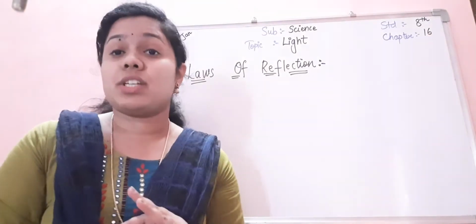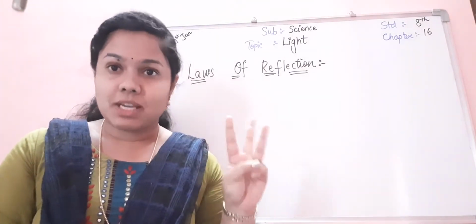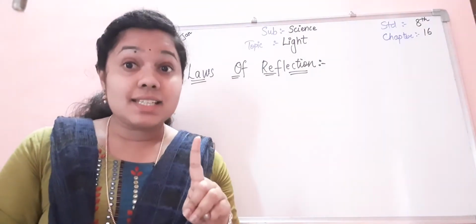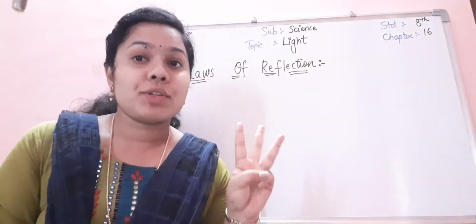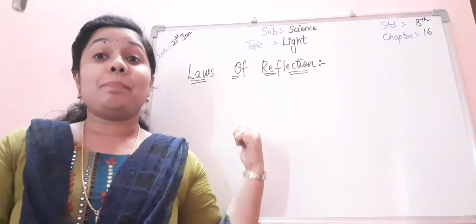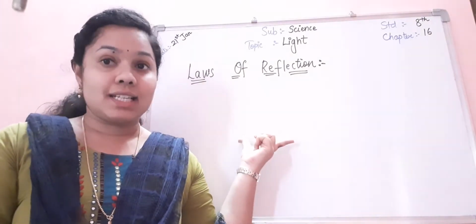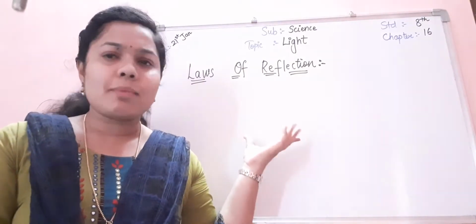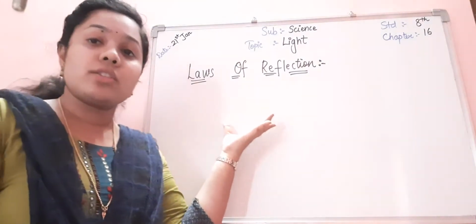They involve three major terms: the incident ray, the reflected ray, and the normal. These are the three major things that play a role in the laws of reflection.